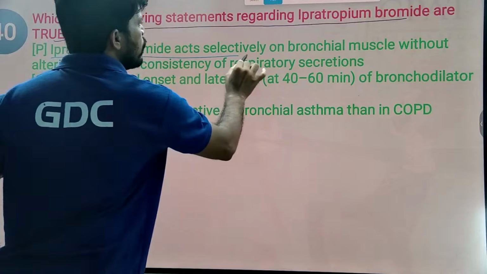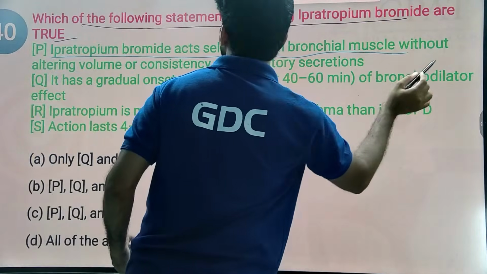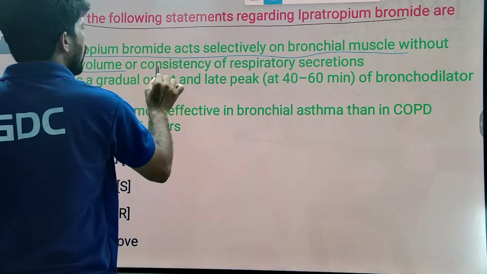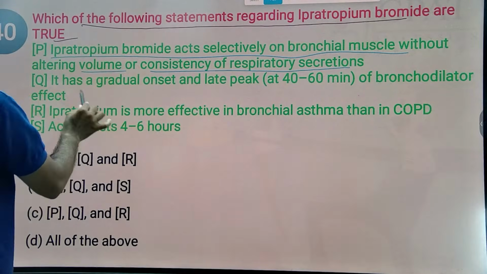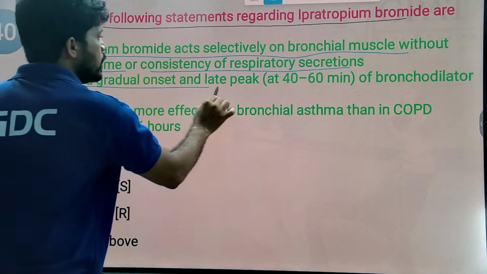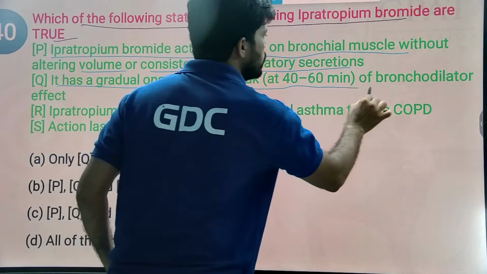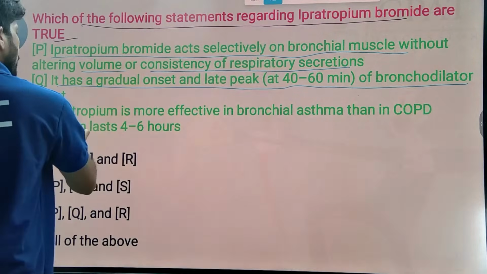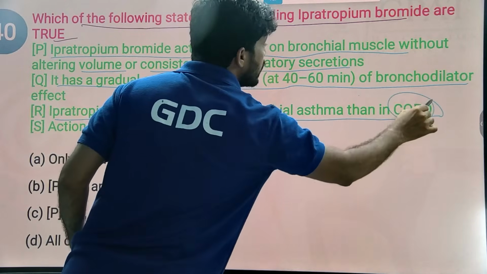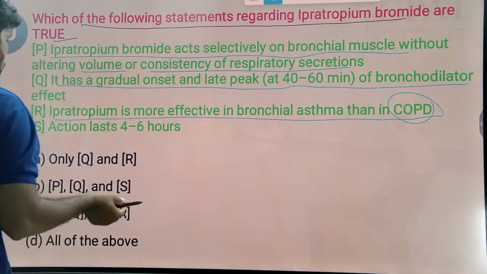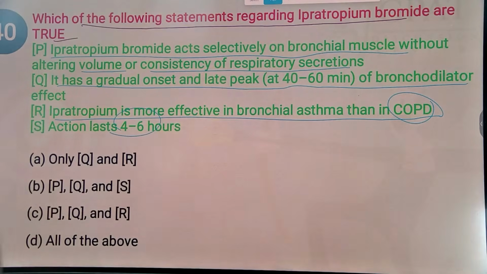Ipratropium bromide acts selectively on bronchial muscle without altering the volume or consistency of respiratory secretions. It has a gradual onset and a late peak at 40 to 60 minutes of bronchodilator effect. Ipratropium is more effective in bronchial asthma than COPD? It is more effective in COPD than asthma, and the duration of action is about 4 to 6 hours. So they're asking for the true statements.